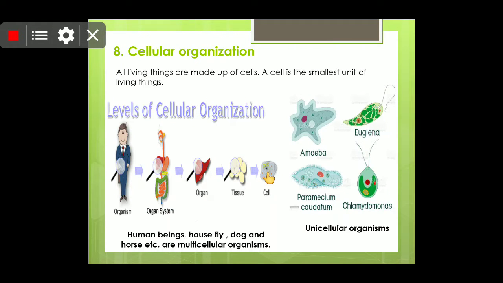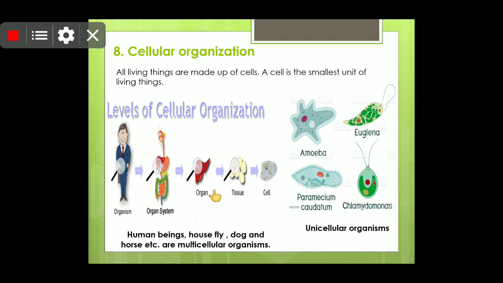Now children, cellular organization. This is also one of the characteristics of living organisms, that living organisms are made from cells. Okay, so there are unicellular organisms also, that means a single cell will perform all the functions, and multicellular organisms are also there, for example human, housefly, dog, horse, etc. They are multicellular organisms.